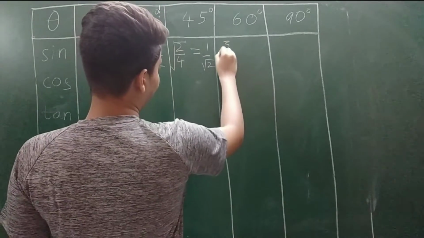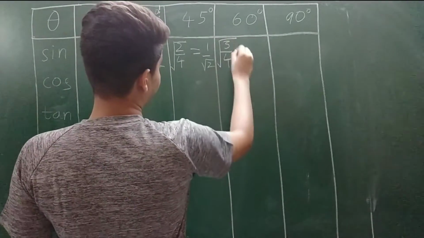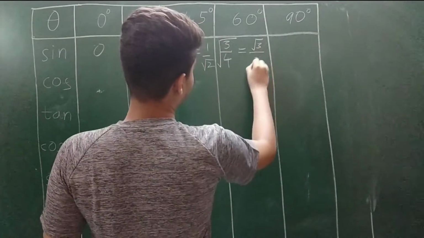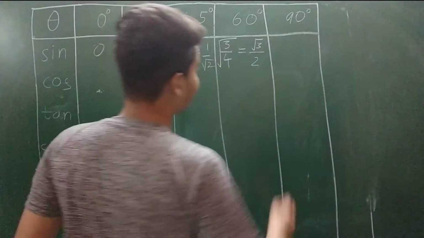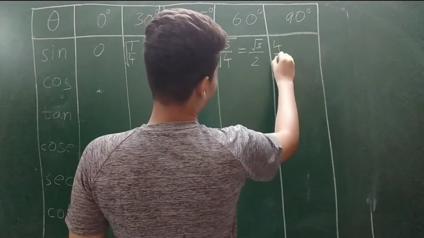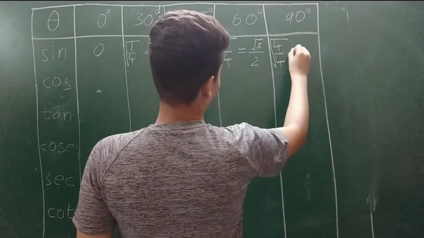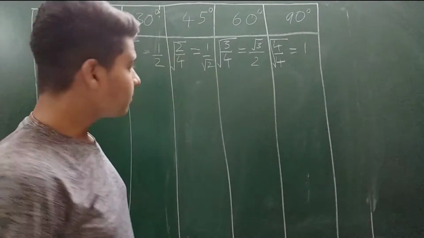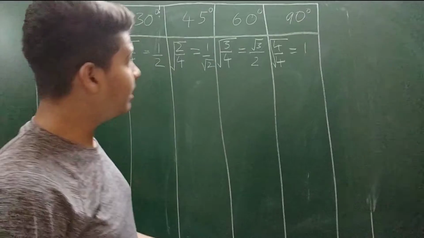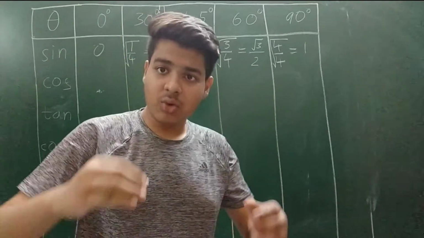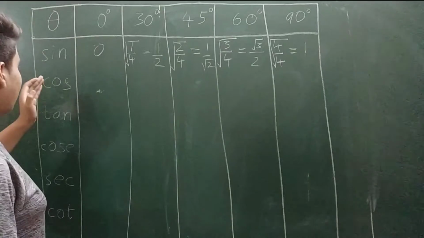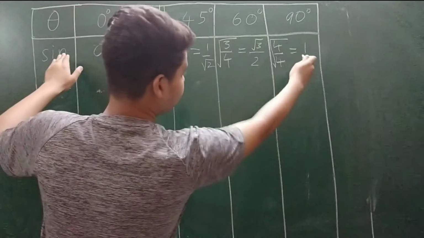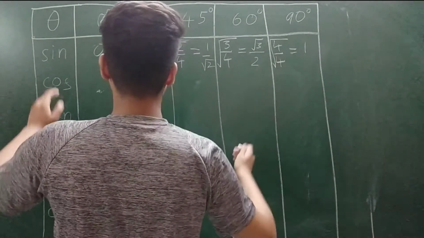Then the other angle is 60 degree. 60 degree I will write as 3 by 4 and place it under root. Then the value of root 3 upon 4 is root 3 by 2. And the final angle sine 90 degree, I write it as 4 upon 4 under root. On cancelling we get root 1, which is 1, because a number 1 under root gives only 1. Now for the value of cos, this is simpler. As we have written the values of sine from left to right, for cos we write the same values but from right to left.